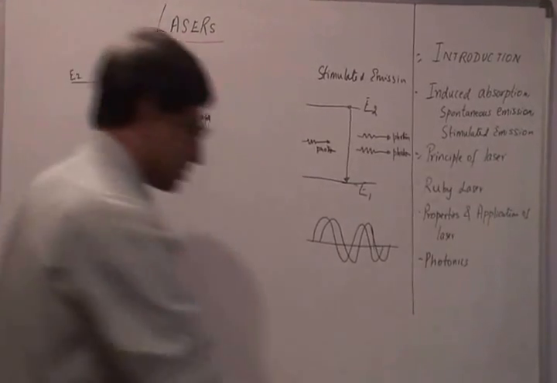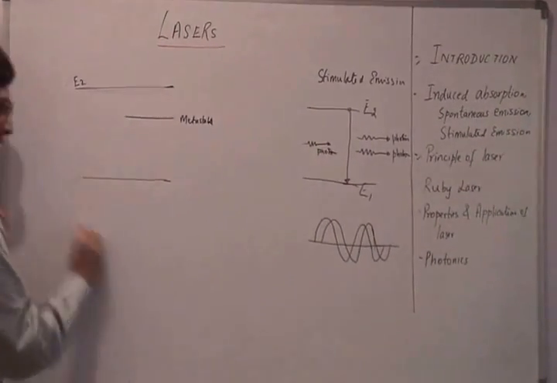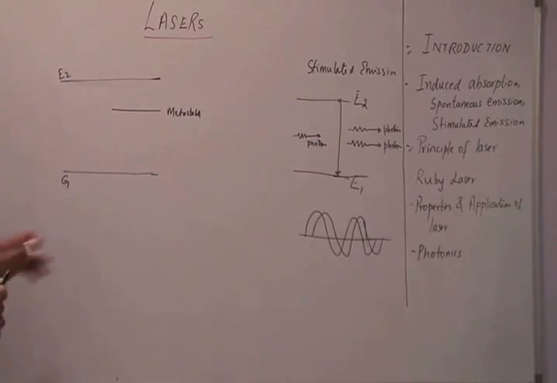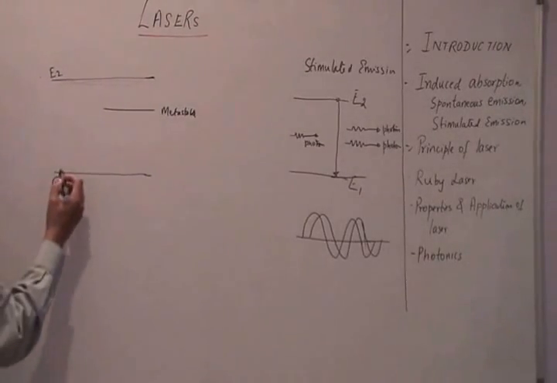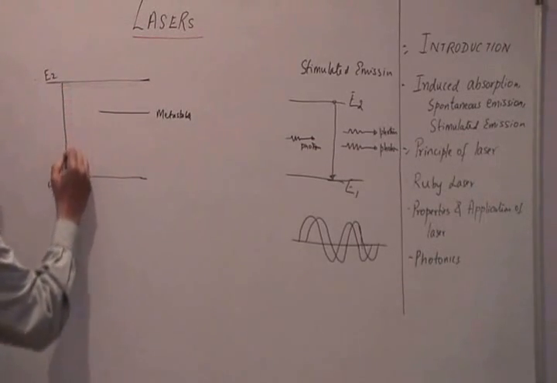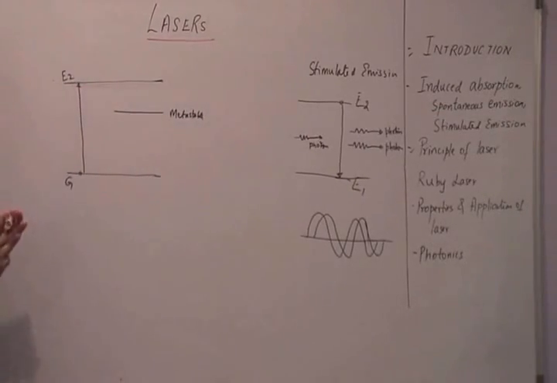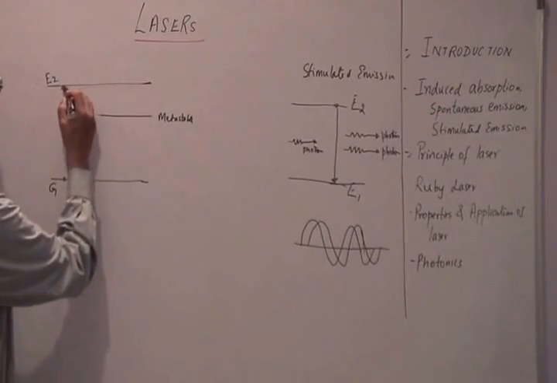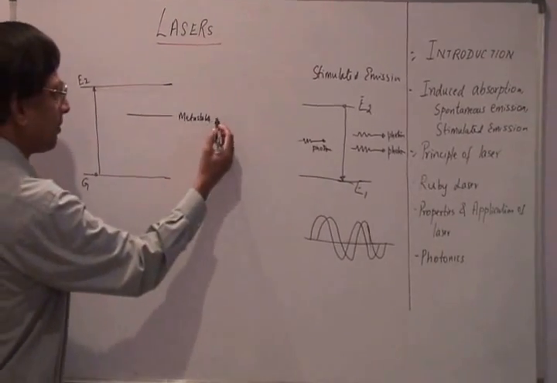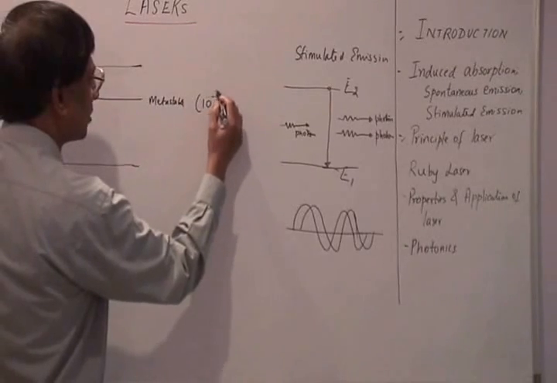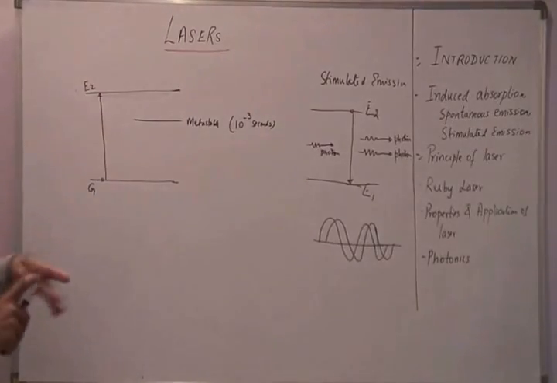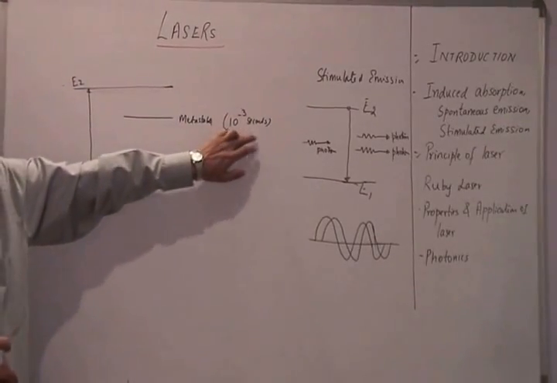Let me write this down as, this is the ground state, and this is the excited state, and this is the metastable state. So what happens is, if we can excite these atoms to a higher energy level, and then these atoms, let us assume, have a metastable state or an intermediate state wherein the amount of time that the atom can spend here is of the order of 10 to the power of minus 3 seconds. So whereas an atom can spend 10 to the power of minus 8 seconds here, it can spend 10 to the power of minus 3 seconds in this state.